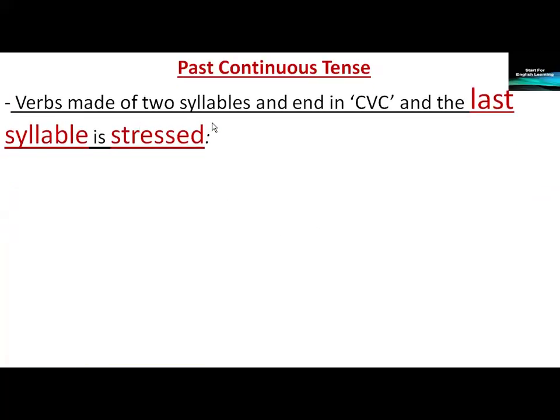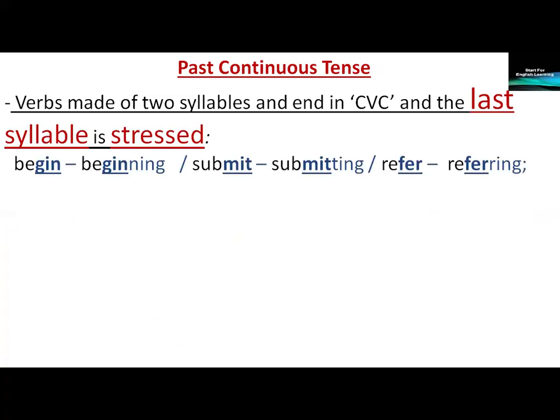Verbs made of two syllables and ending in consonant, vowel, consonant, where the last syllable is stressed. The last syllable is pronounced more emphatically. It is louder and longer than the other syllable. Example, begin. The last syllable is stressed.